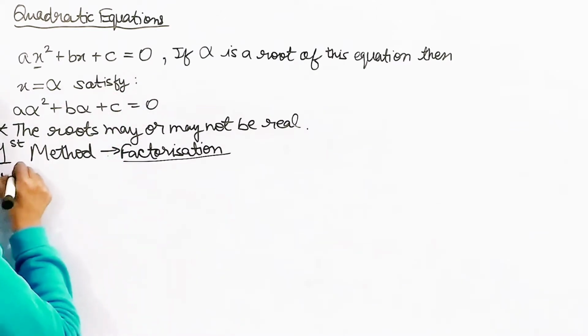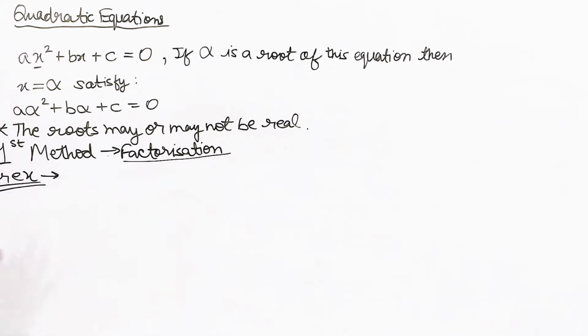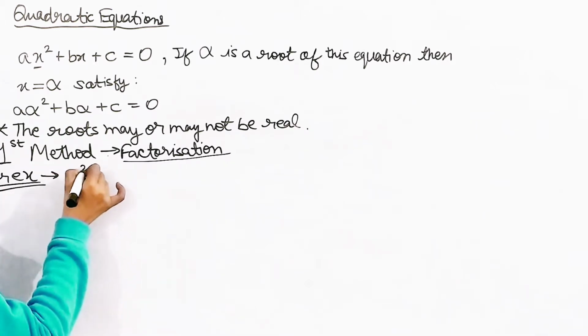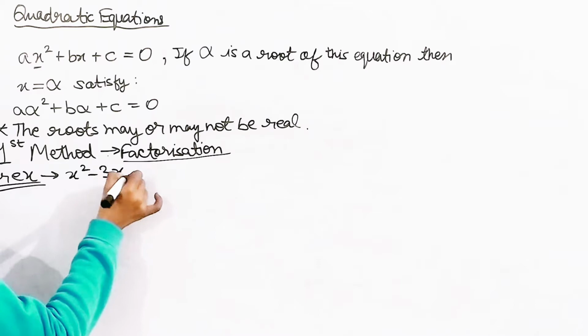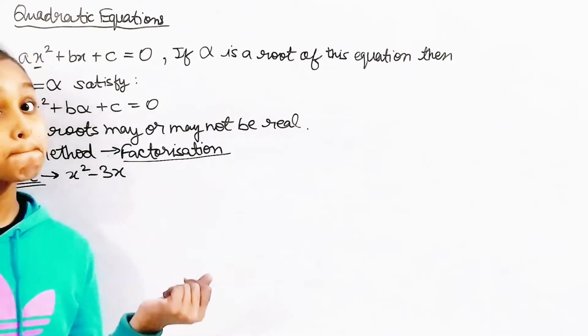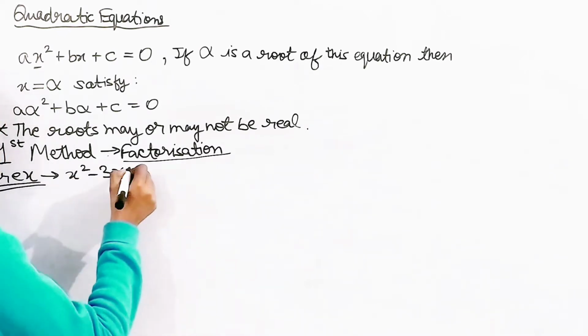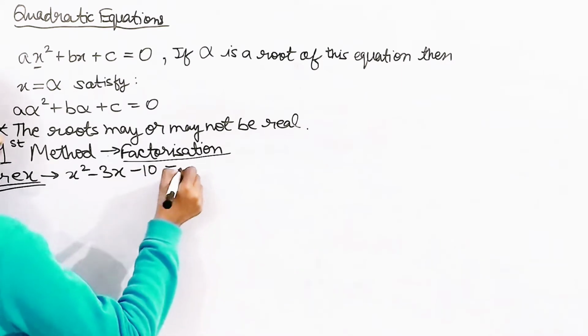So for example, what example should I take? I'm going to take really easy examples with easy values. Let's say I have x squared minus 3x, and should I take positive 10 or negative 10? Okay, let's say negative 10. So x squared minus 3x minus 10 is equal to 0.